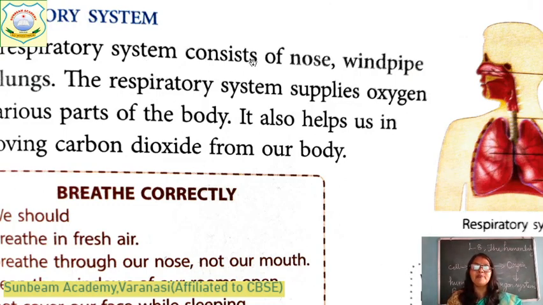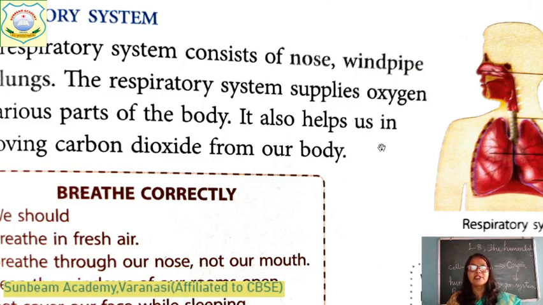It is made up of mainly three parts. Nose, this is the nose, and this is the windpipe. Nose, windpipe, and this is a pair of lungs. They together form the respiratory system.